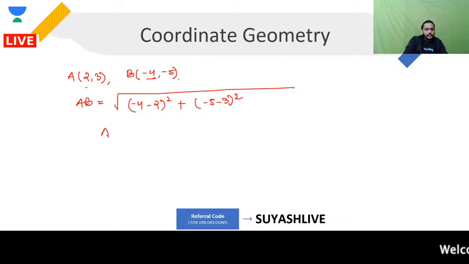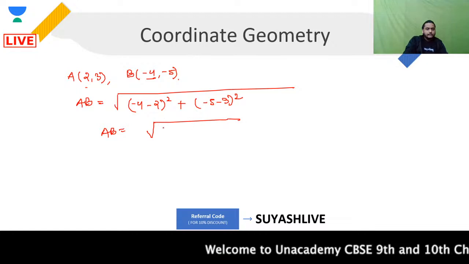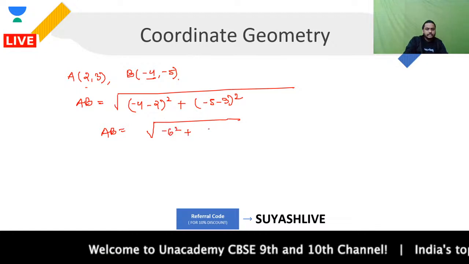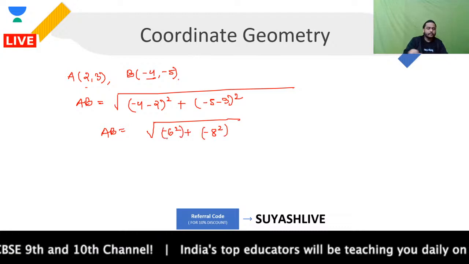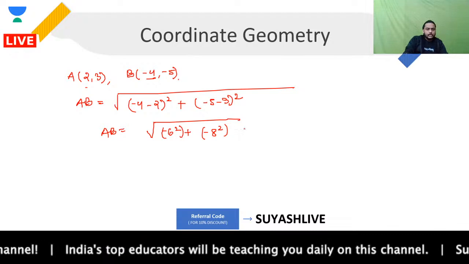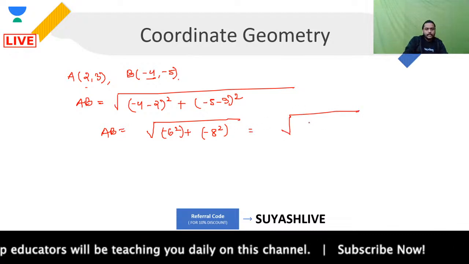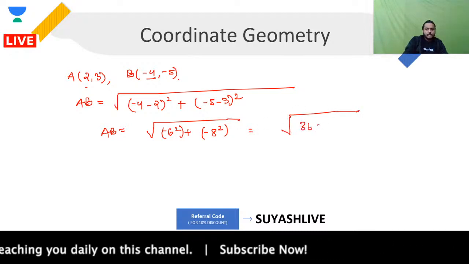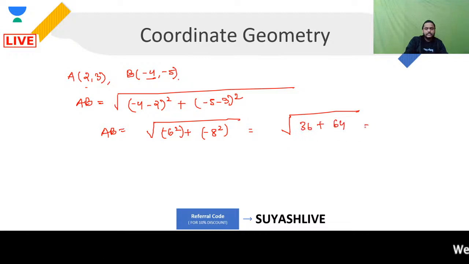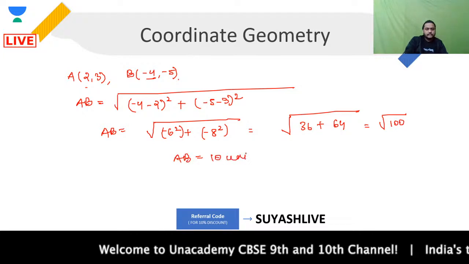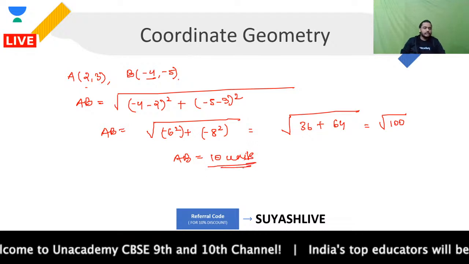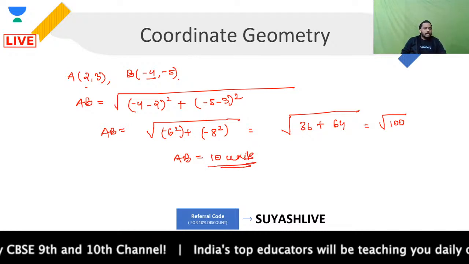Now, this will be giving you AB is equal to, please focus, under root will remain as it is. Minus 4 minus 2 is minus 6 square, plus you are having minus 8 square. Are you clear with this, everyone? Let's solve it. This will simply give you under root of 36 plus 64, and this will simply give you root of 100, and hence the distance AB will be coming out as 10 units. Everyone clear with this or not, guys? You got the point?